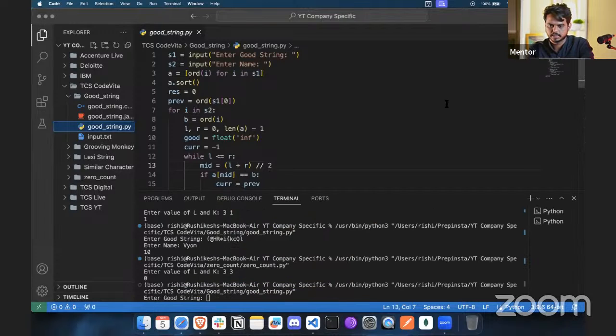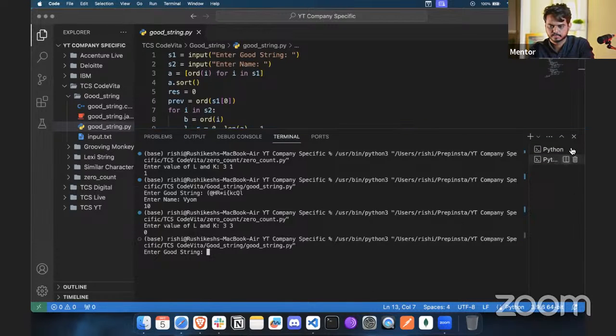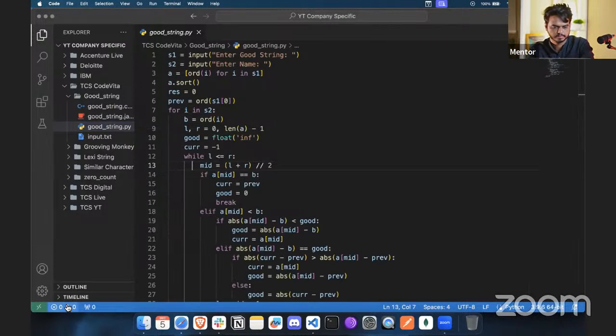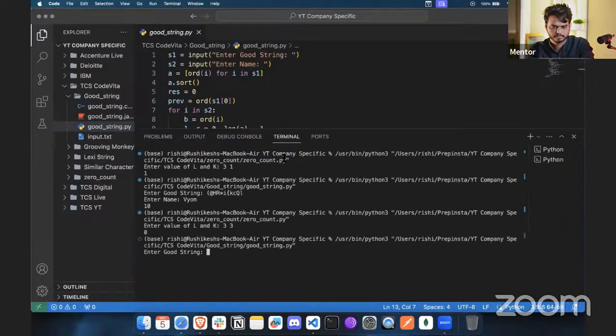All right, so let's execute this part, and let me just clear this screen before we actually execute it. Okay, so we need to delete this.